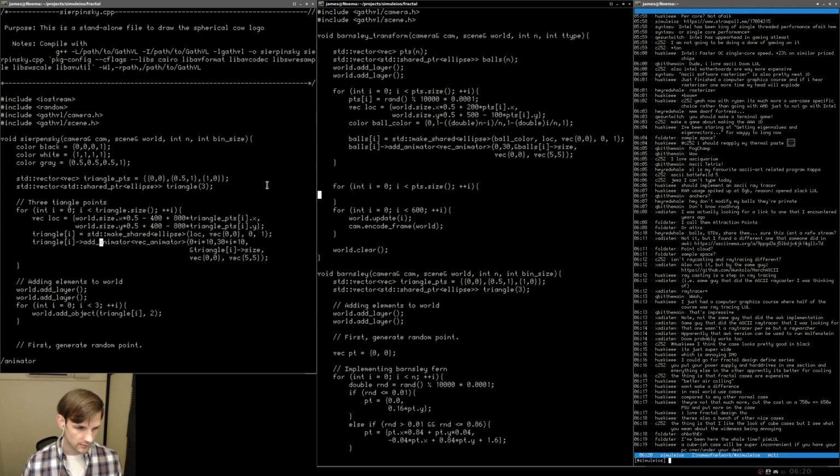And we're just going to do the add objects here. So it's going to be world dot add object, and it's going to be balls of I on layer 1. Something like this.